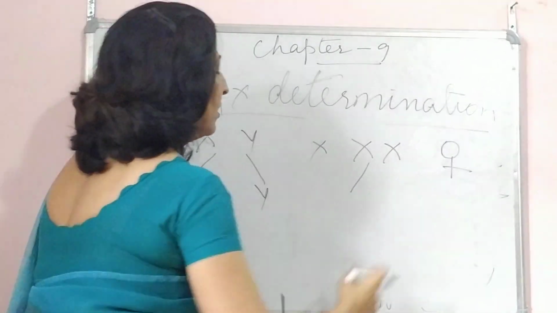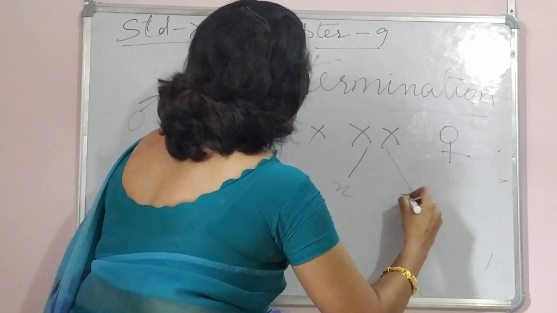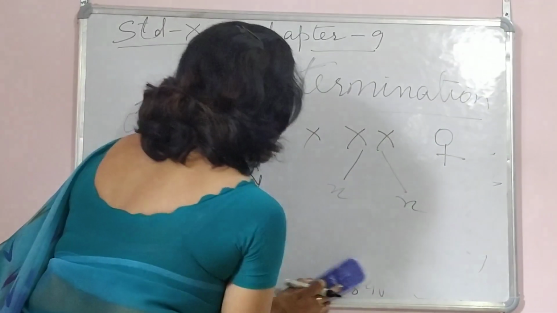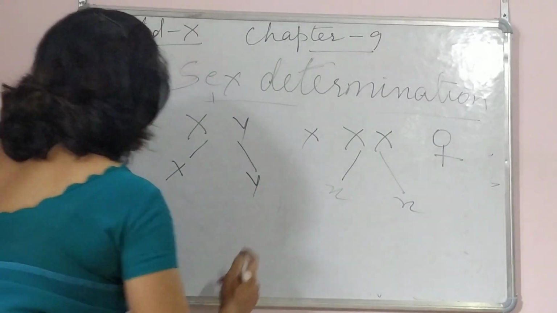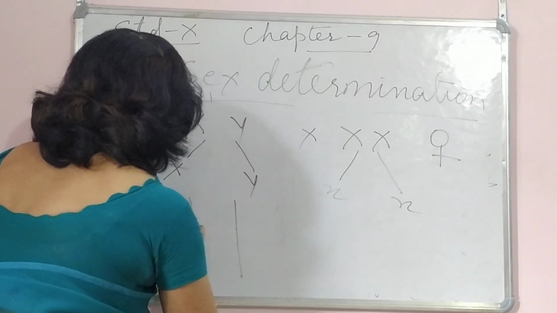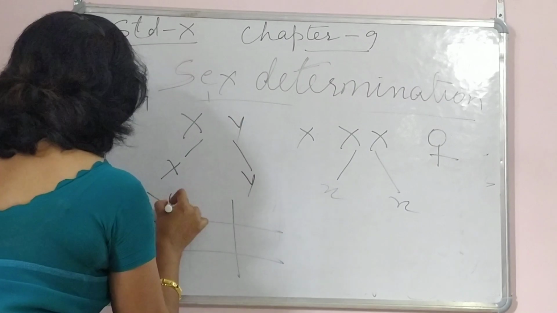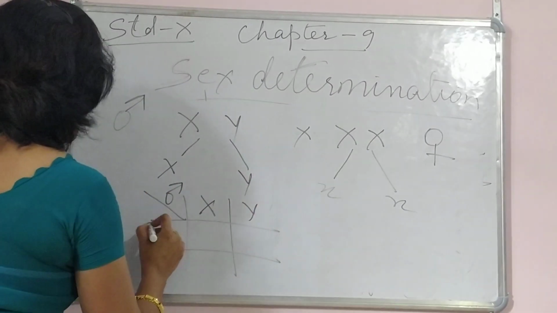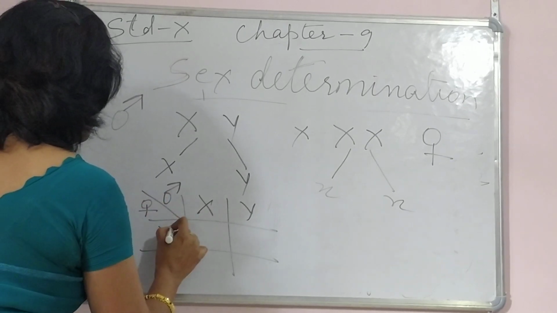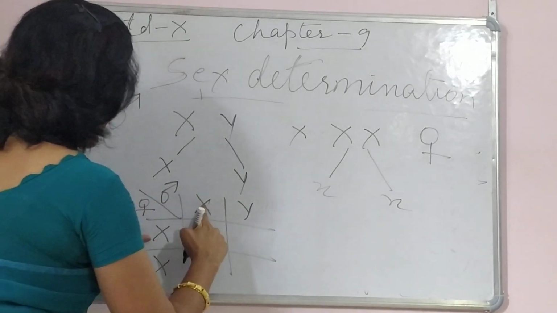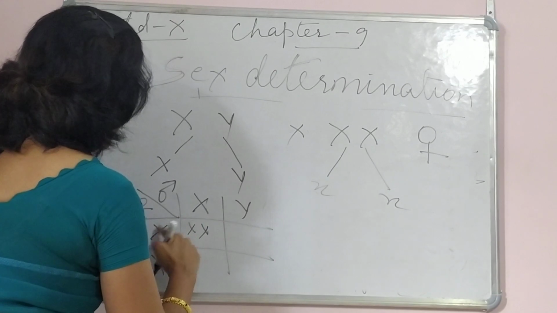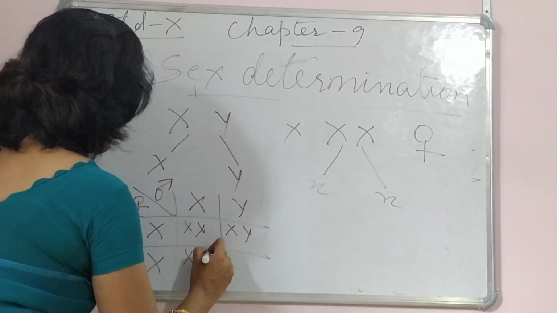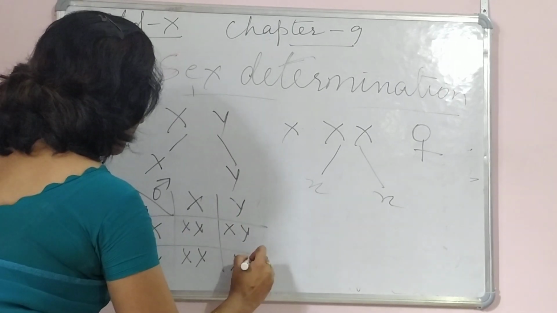So here the female will have X and X. Got it? तो ये XX segregate हो गया. Now again let us make a checkerboard. So here again we make a checkerboard. This is male. So male has got X and Y. Okay, and this is female. Female has got X and X. So this X will go with this X, Y. This X will go with this, and this X and Y.